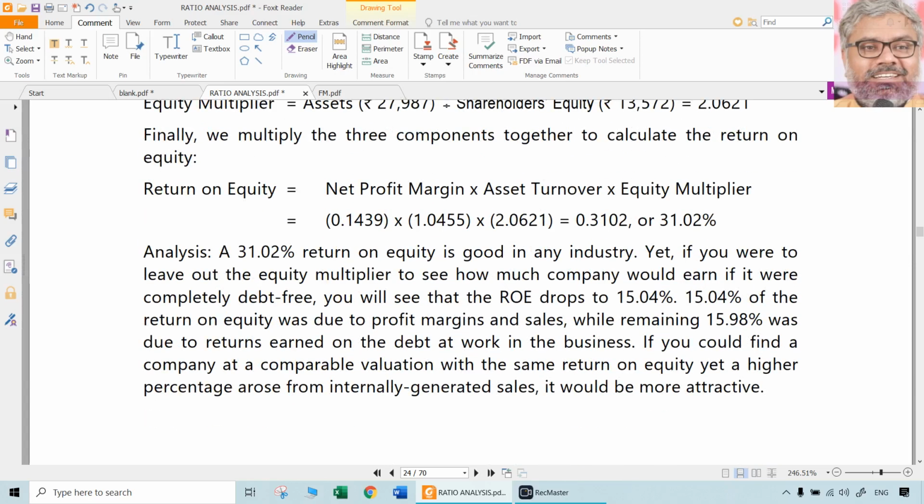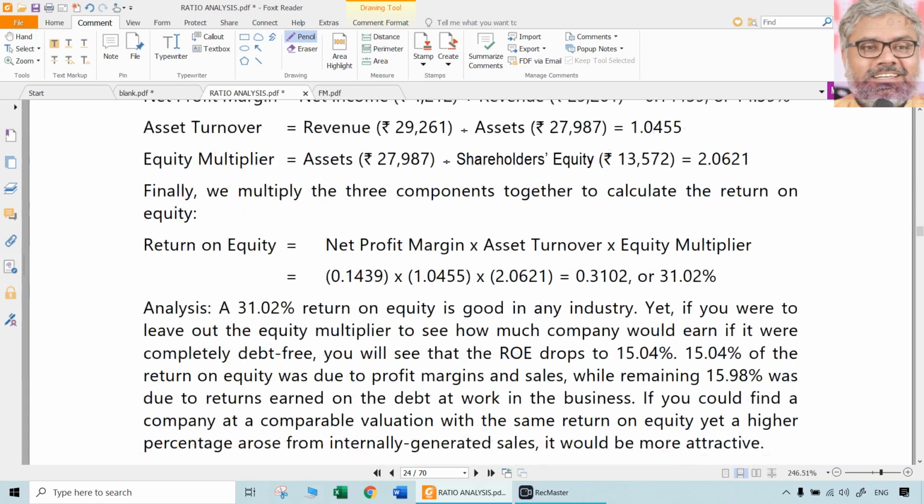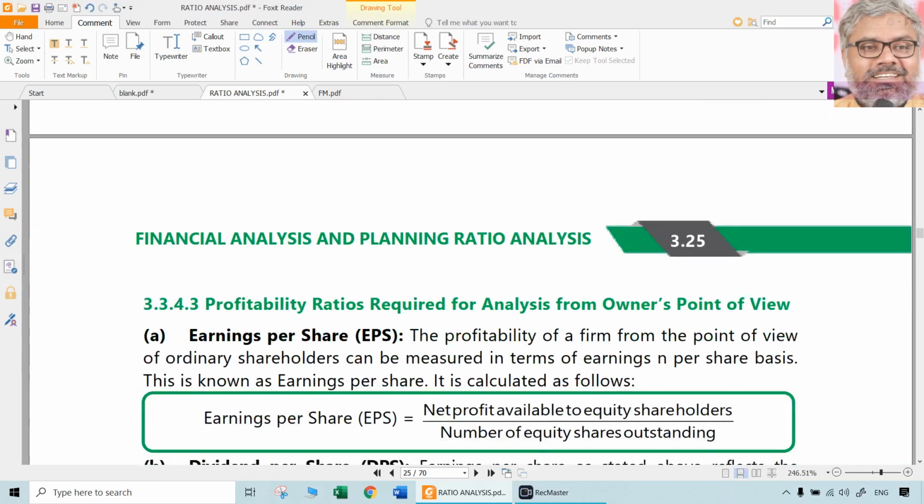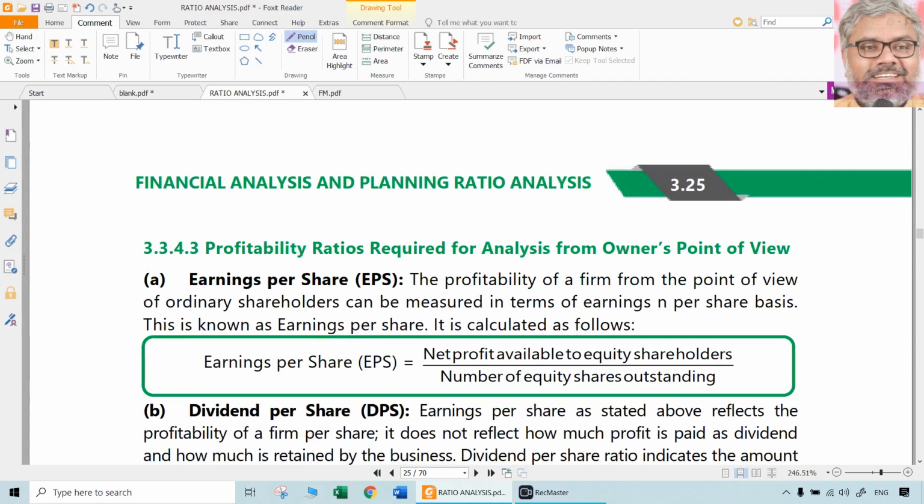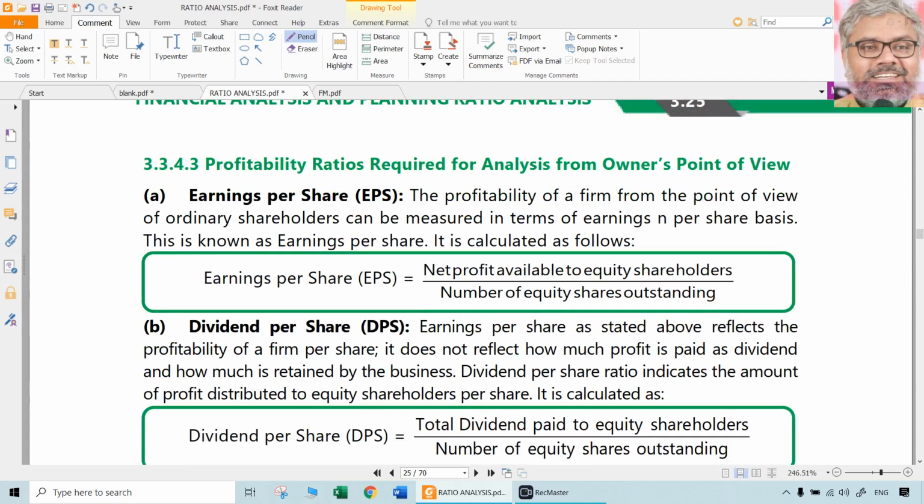That is how the DuPont model can be applied, by taking three different formulae and then multiplying them. Essence is still the same. Return on equity is nothing but net profit divided by the shareholders' funds. That's all. That is one more type of profitability ratio.